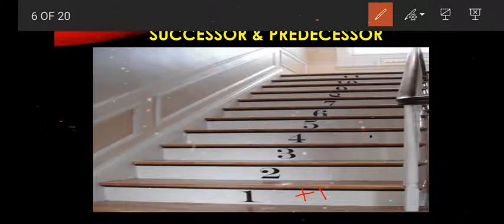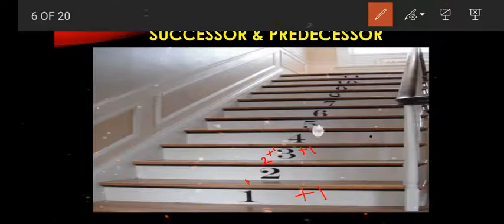Successor means we should add 1 to the number. If I stand on the first step and add 1, we get 2, that means the second step. For the third step, just add 1. For the fourth step, just add 1.